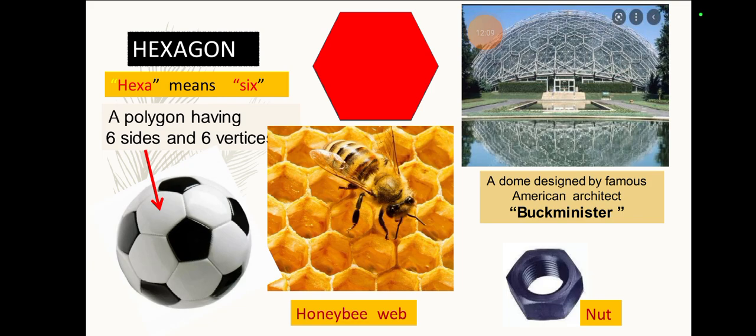Hexagon. Hexa basically means 6. Penta basically means 5. Hexa basically means 6. So a polygon having 6 sides and 6 vertices. On a football, this white area is a hexagon always. Honeybee web, if you look, this shape is basically a hexagon. A dome designed by famous American architect Buckminster Fuller is another example. Okay, so these are the examples of hexagon.